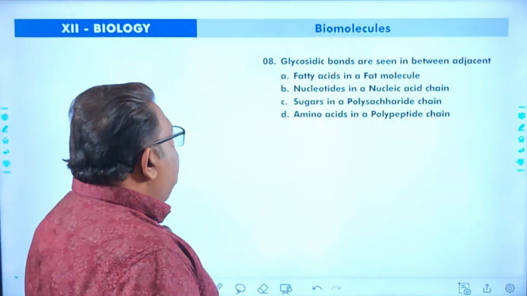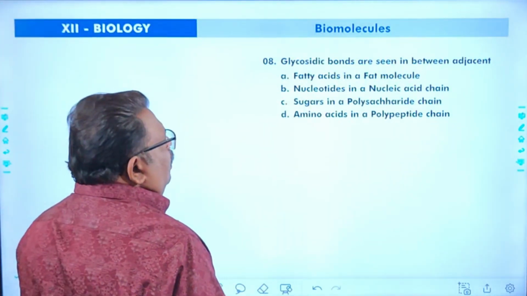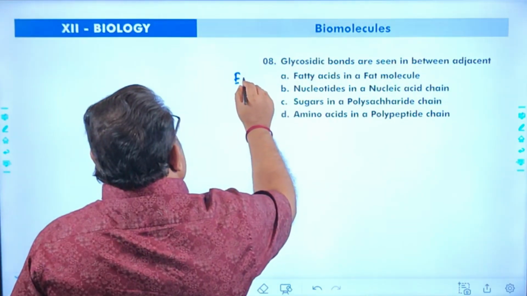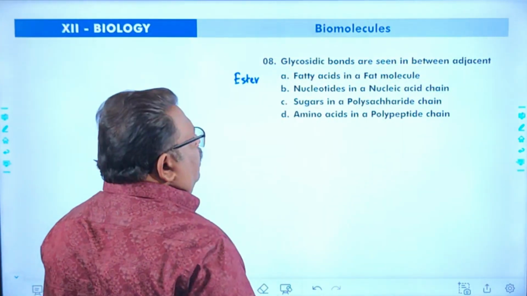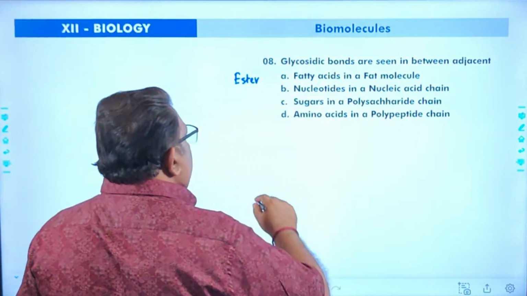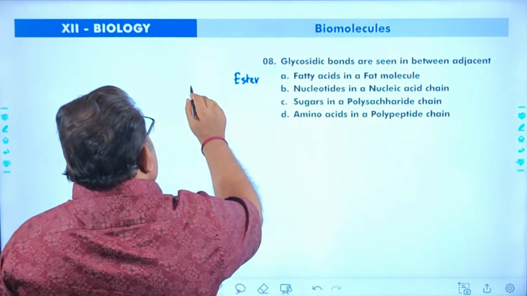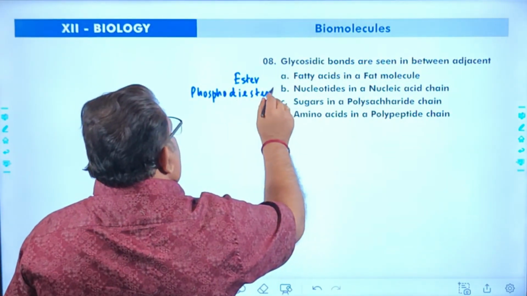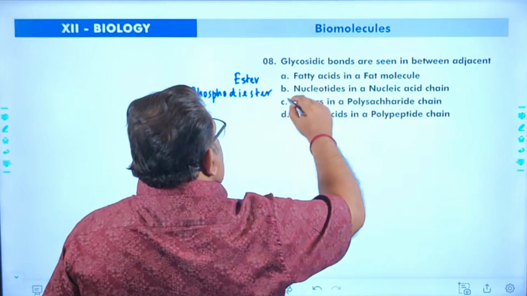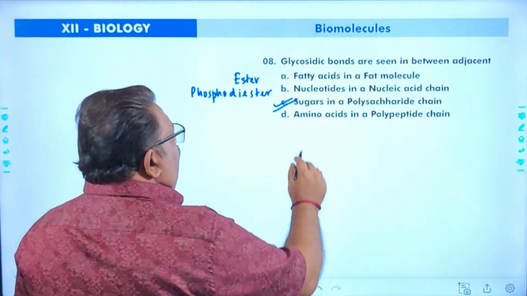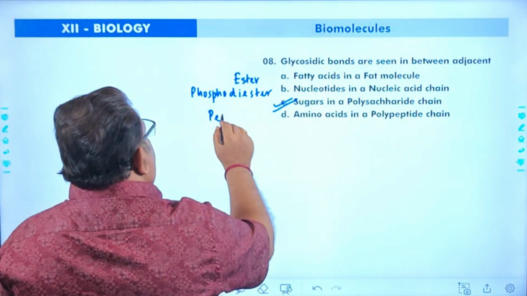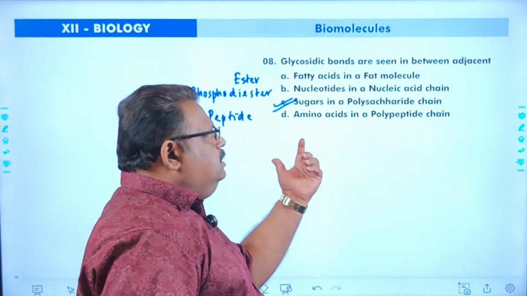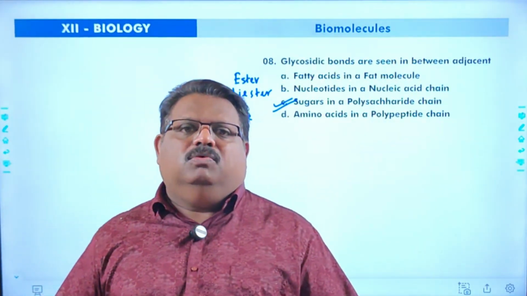Next question regarding glycosidic bond. Glycosidic bonds are seen in between adjacent fatty acids in a fat molecule? In fat, ester bonds are there. Nucleotides in a nucleic acid chain are connected together by phosphodiester linkages. Sugars in a polysaccharide chain, those bonds are called glycosidic bonds. Amino acids in a polypeptide chain, those bonds are called peptide bonds. So glycosidic bonds are seen in between adjacent sugars in a polysaccharide or carbohydrate chain.